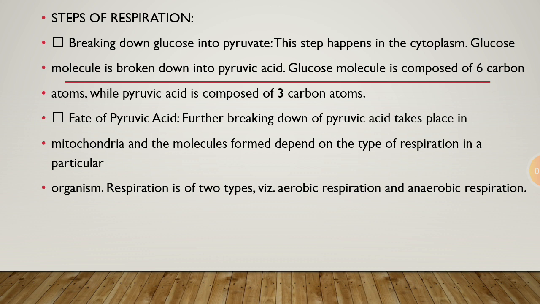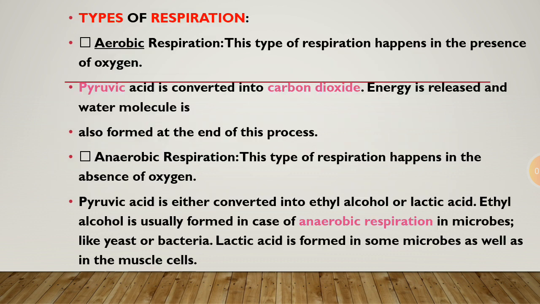Fate of pyruvic acid. The breakdown of pyruvic acid takes place in mitochondria, and the molecules formed depend on the type of respiration of the particular organism. There are two types of respiration. Let's study them in detail: aerobic respiration and anaerobic respiration.